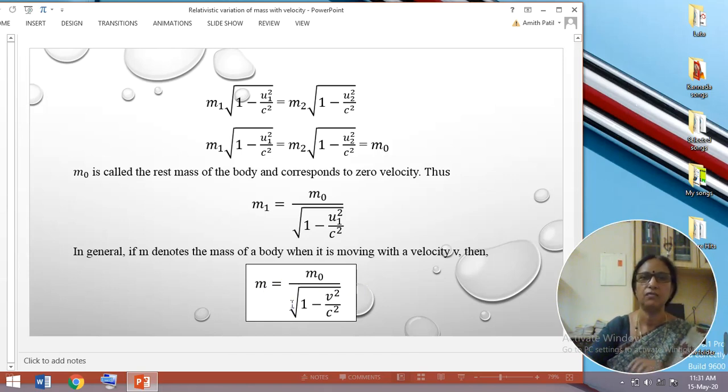That means one can come to the conclusion here, nothing is absolute. Usually what we consider here, the mass is absolute. Wherever we go, the mass will remain same, it will not change. But from this study, we can come to the conclusion that the mass is not absolute. That means it is not going to remain same everywhere. With reference to the velocity, the mass is going to change. That is the expression we derived today.